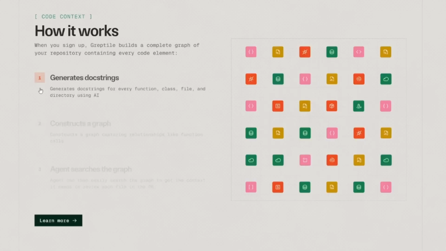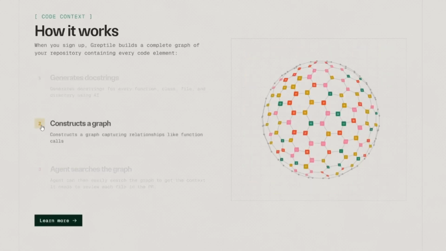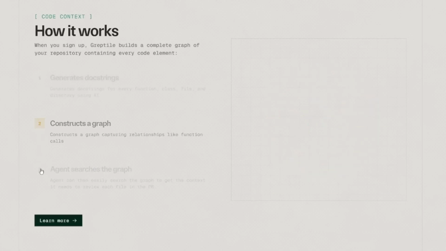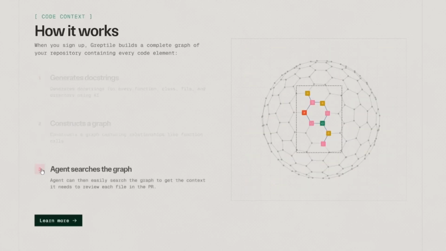First, it starts off by generating docstrings for every function, class, file, and directory, basically giving AI-readable descriptions for everything. Secondly, it moves on to construct a graph. This is where it can map out all the relationships in your code, like functions, calls, and dependencies. And lastly, you have the agent, which searches the graph. Every time it's called upon to search any component that is needed, it will search the graph to get the necessary context it needs, and it can review each file in a PR with full understanding of how it all fits together.